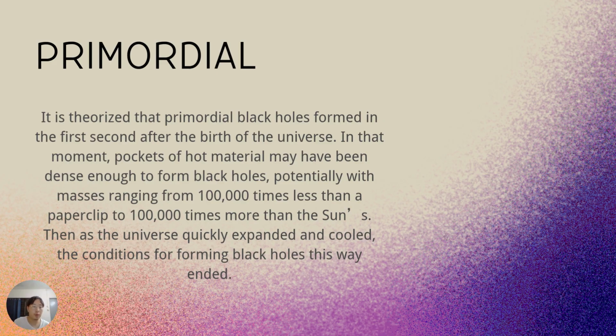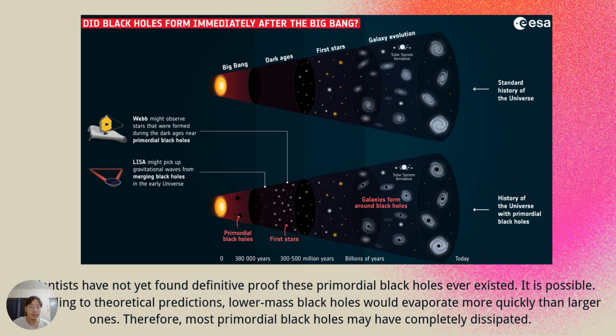The first type is the primordial black hole. It is actually a theory that these form only in the first second after the birth of our universe. In that moment, a lot of hot material may have been dense enough to form black holes. So there could be a lot of primordial black holes, but with very small volume. But the universe quickly expanded and cooled, so the conditions for black holes of this type ended very fast. Most of them just evaporated.